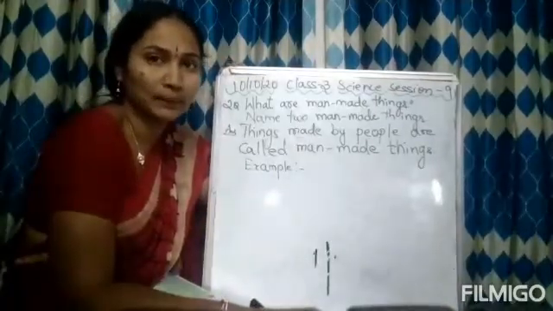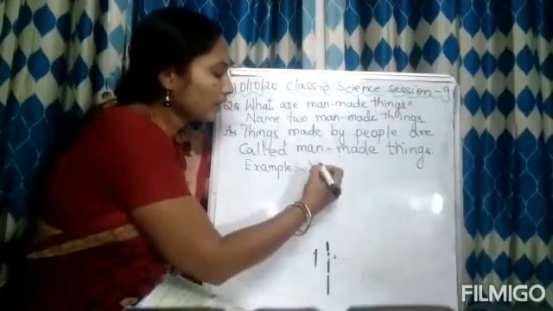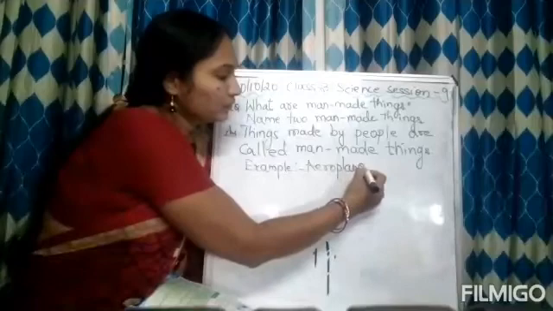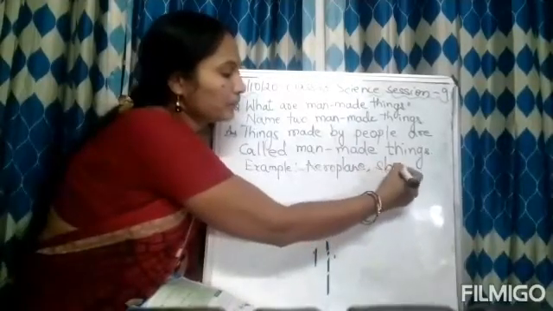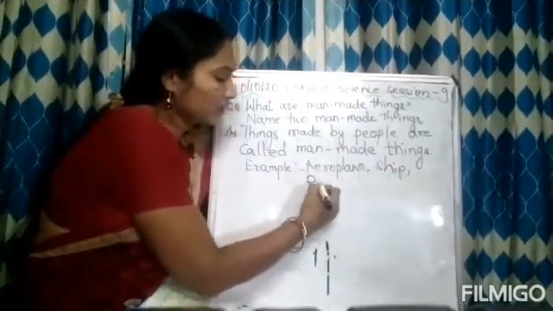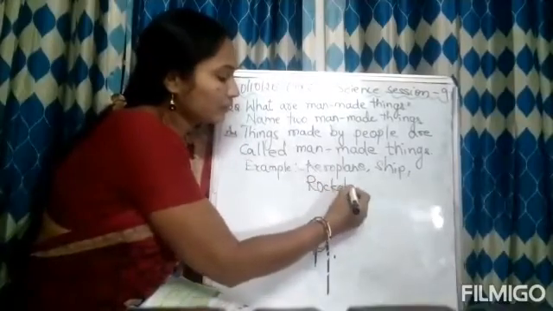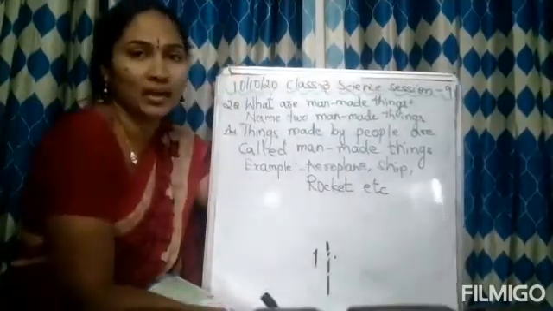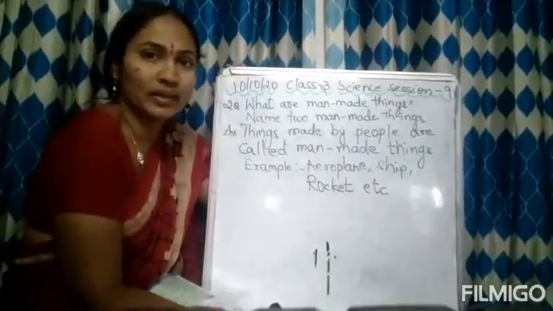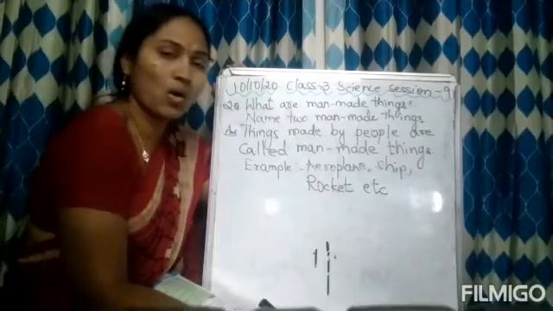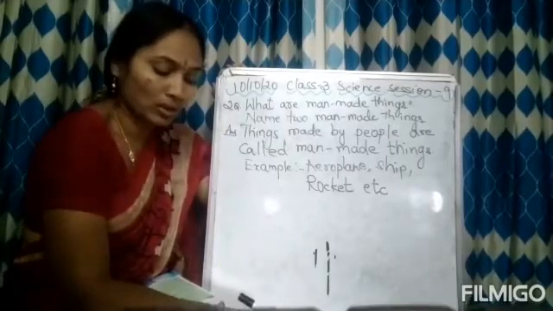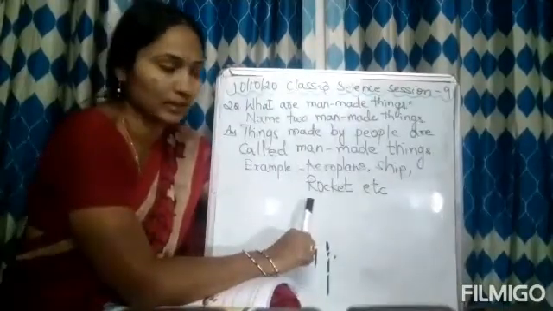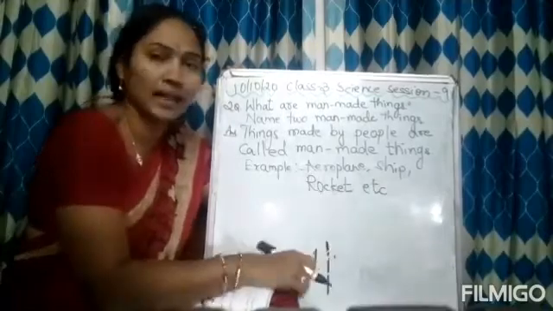What have the people made? They have made the aeroplane. You can write aeroplane. Okay. Ship. Rocket. Etc. You can write car, bus, or anything like house. Even the house is made by people only, no? So all these things are made by the people. So for example, it's your wish. Whatever you want to write, you can write. Just for your understanding, I have written only 3.